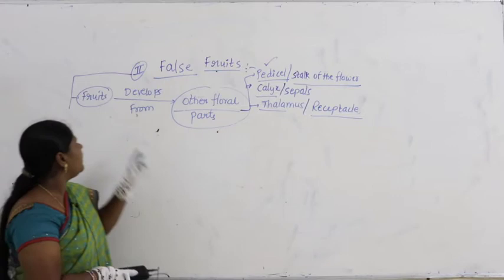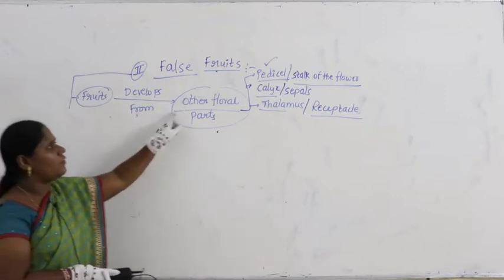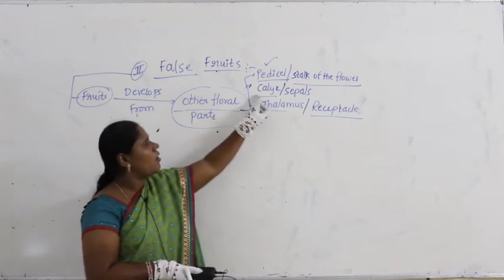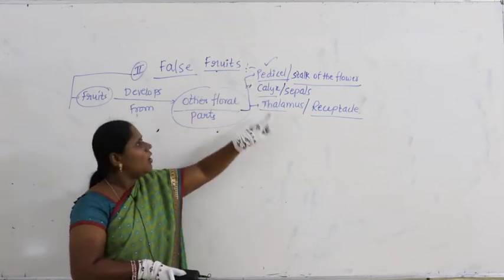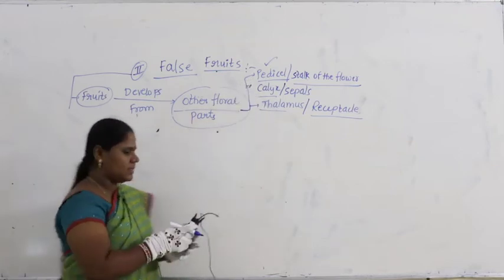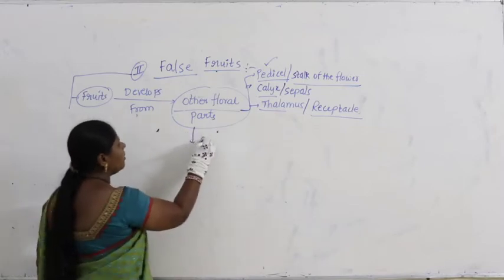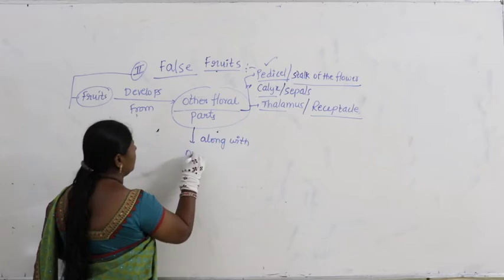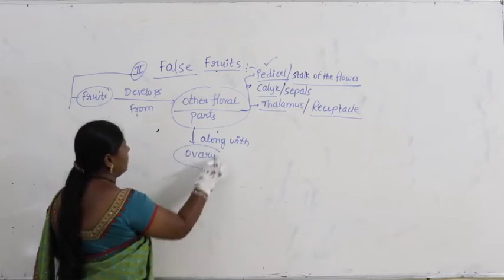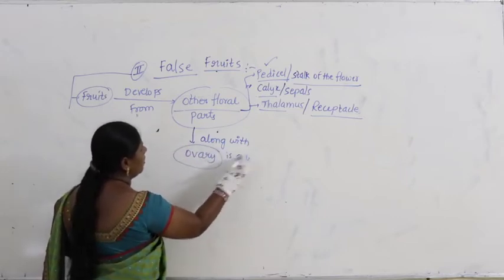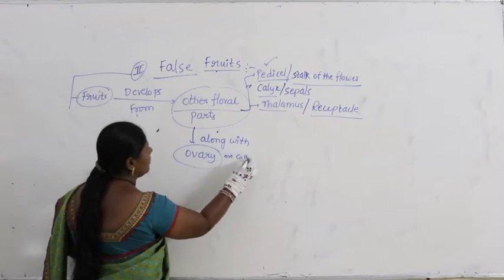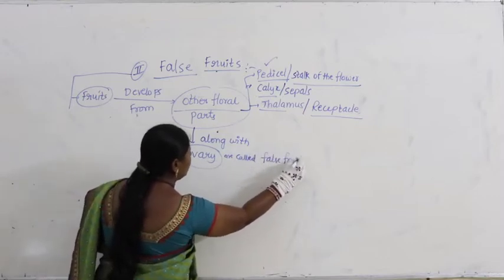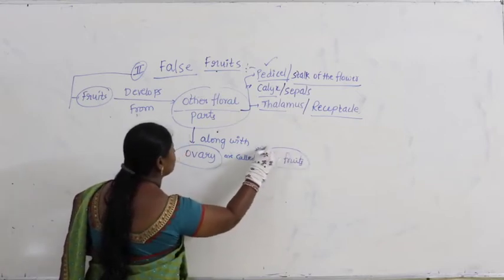So whenever the fruit develops from other floral parts, meaning calyx, or maybe from pedicel, or maybe from thalamus, along with ovary, it is called false fruit.